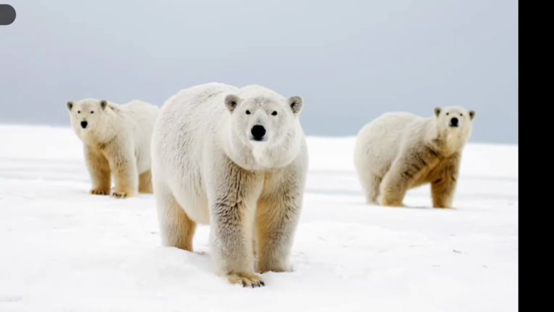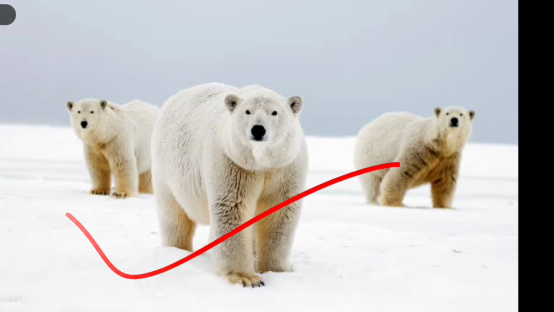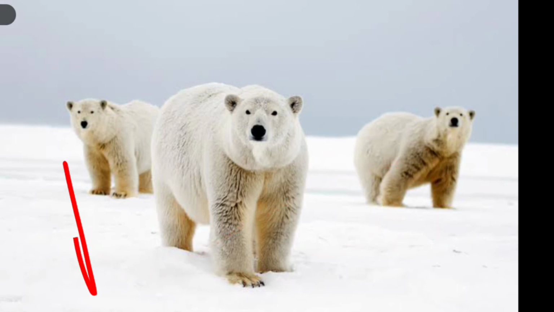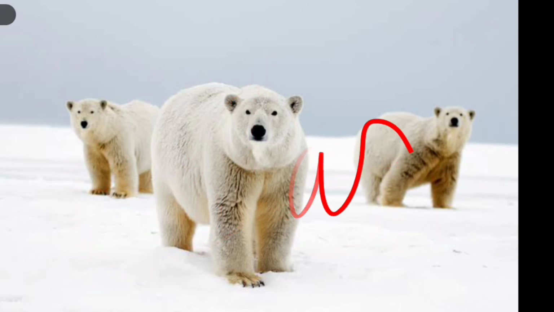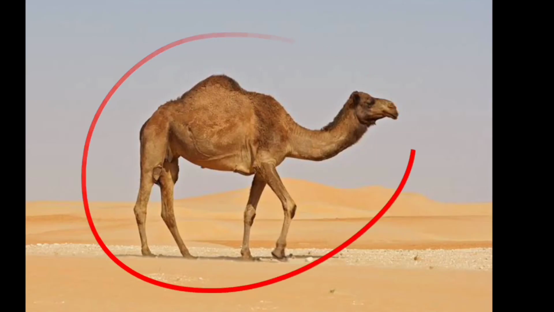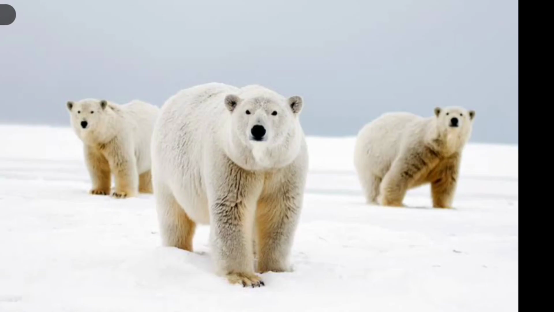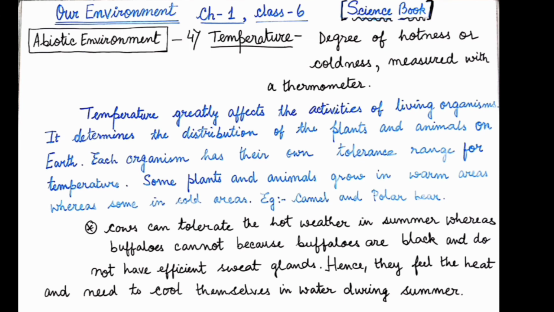Some can tolerate very cold temperatures and live in cold regions. For example, the polar bear lives in the polar regions of the earth, and the camel lives in very hot weather. That is, they can tolerate the hot sun. Some plants and animals grow in warm weather, whereas some grow in cold areas, for example the polar bear and camel, as I have already shown you.